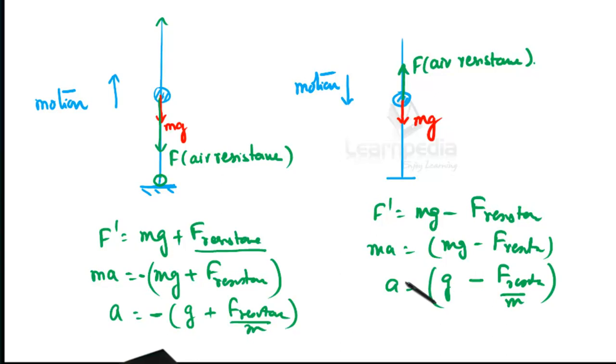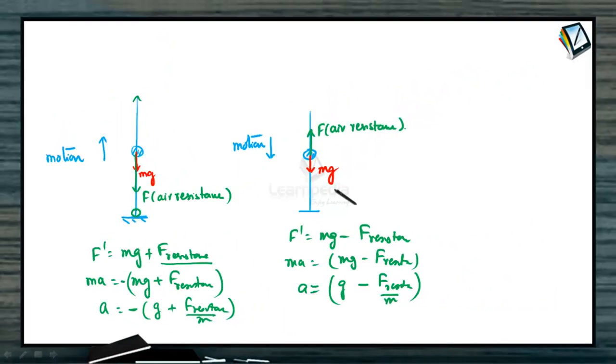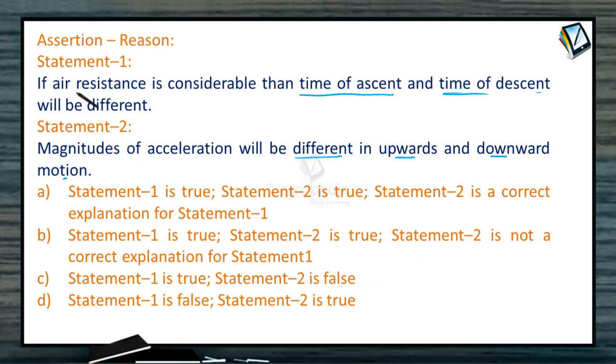So the acceleration in the downward direction decreases. So it will take more time to strike the ground. So time of ascent and time of descent will be different. So first conclusion we get that time of ascent is not equal to time of descent. So if you look into the first option, statement 1, if air resistance is considerable, then time of ascent and time of descent will be different. So this is true. The first statement is true.